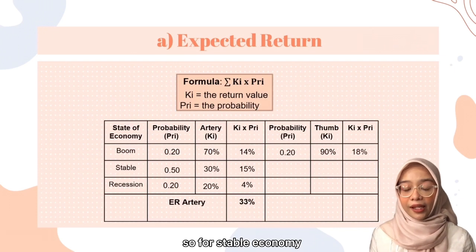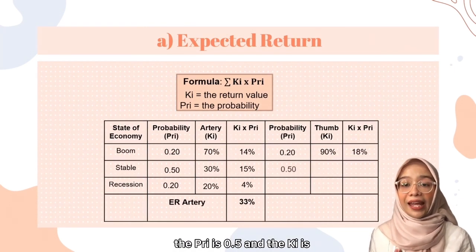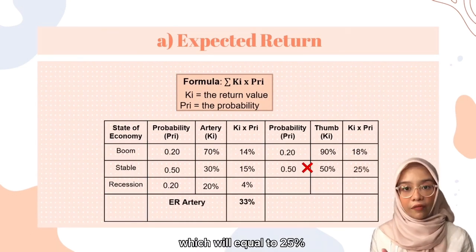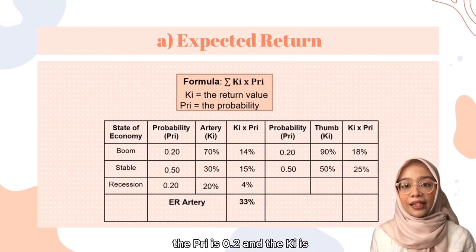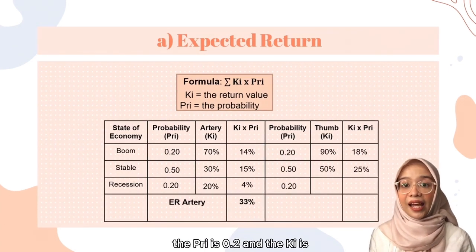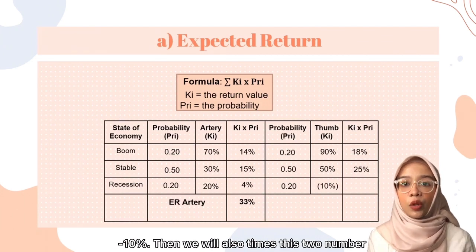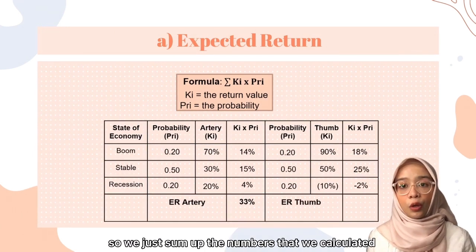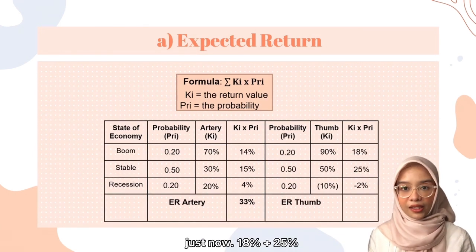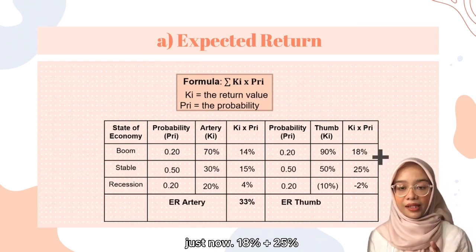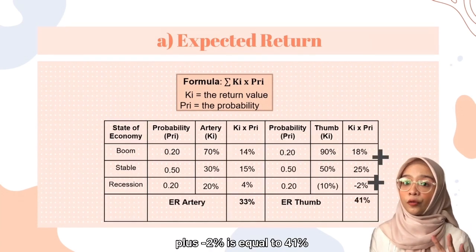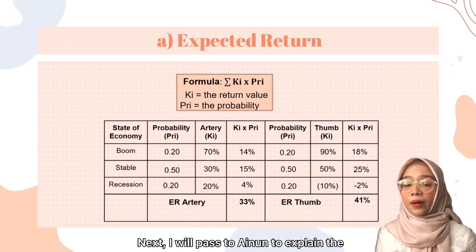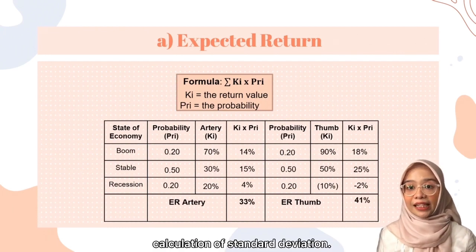So for Stable Economy, the PRI is 0.5 and the KI is 50%. So we will times these two numbers, which will equal to 25%. For recession economy, the PRI is 0.2 and the KI is negative 10%. Then we will also times these two numbers, which will equal to negative 2%. So we just sum up the numbers that we calculated just now. 18% plus 25% plus negative 2% is equal to 41%. So the ER for Project Thumb is 41%. Next, I will pass to Ainun to explain the calculation of standard deviation.